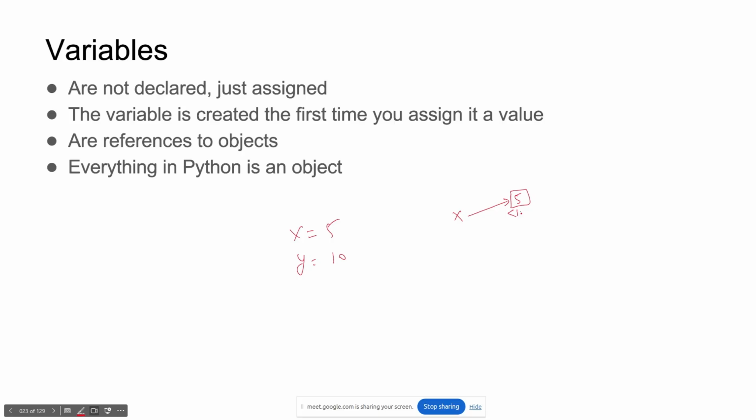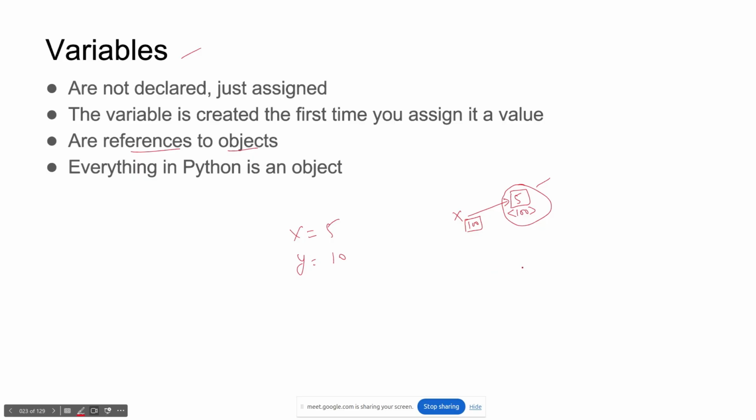Maybe the address is 100, right? So it will hold the address 100, and it will point here. So x is nothing, just a reference to this 5. Variables in Python are references to objects, and this 5 is an object. Everything in Python is an object, right?